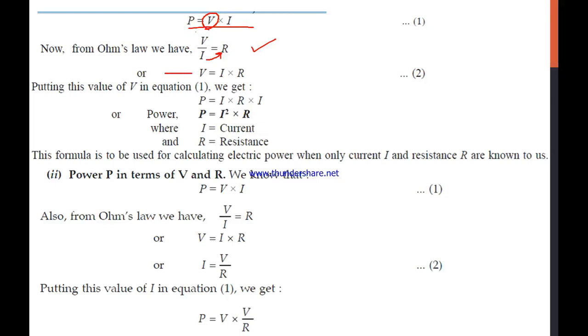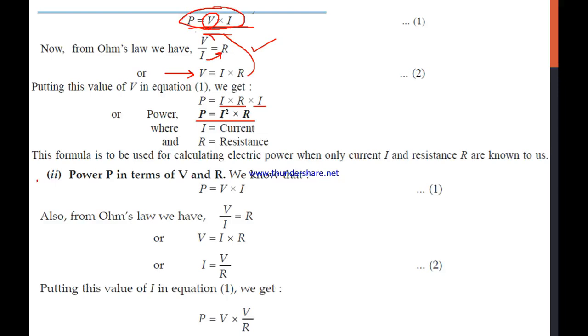So let's calculate the value of V from here. V can be replaced by I into R. So put this value of V in the above equation. What are you getting? You are getting I into R in place of V, into I. So I and I will combine, and after combining they will form P is equal to I square into R. That is the electric power only in the form of current and resistance. That is the second form of your power. The first form is here, that is P equal to V into I.